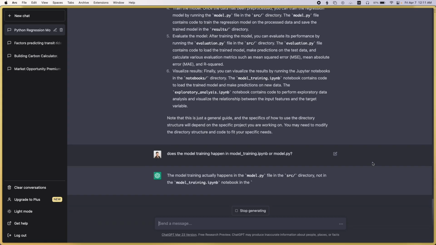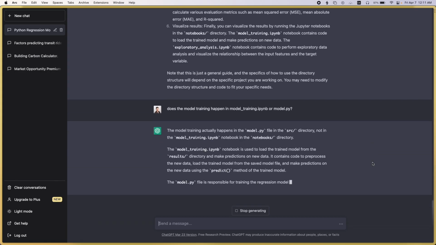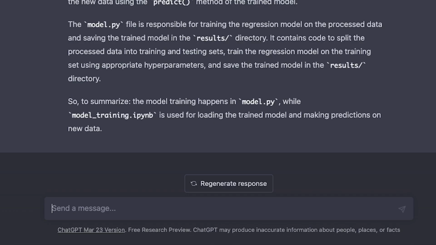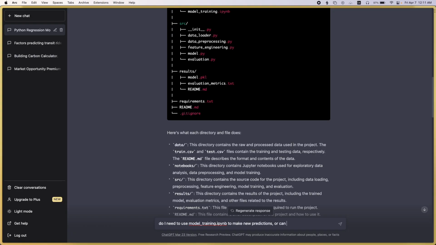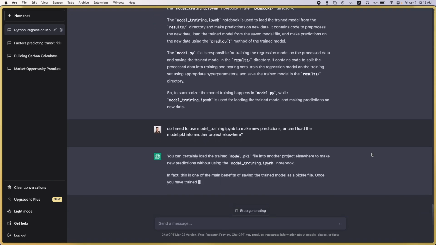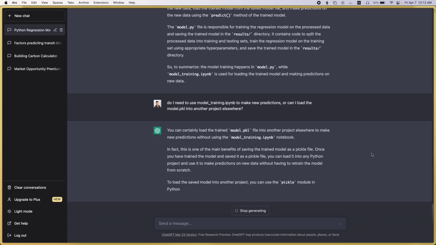Like here I ask where the model training actually occurs, whether it's in the notebook or in the .py file, and it gives me a pretty good explanation in that it is the py file. And I love the ability to ask dumb questions and clarify the tiniest bit of doubt. Like here I make sure to clarify where I can actually use this model. Do I have to use it in the notebook or can I load it somewhere else?